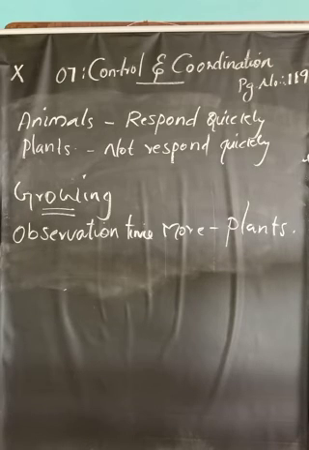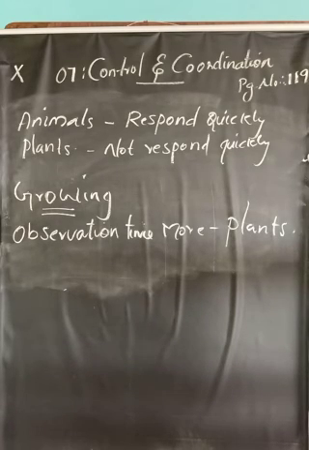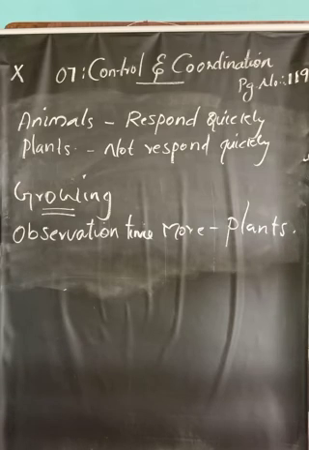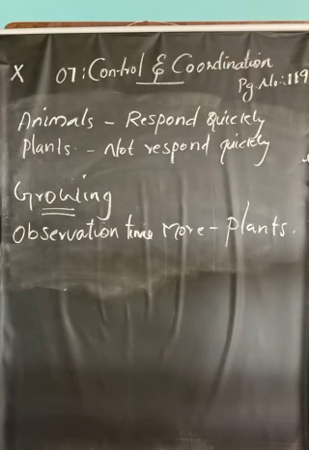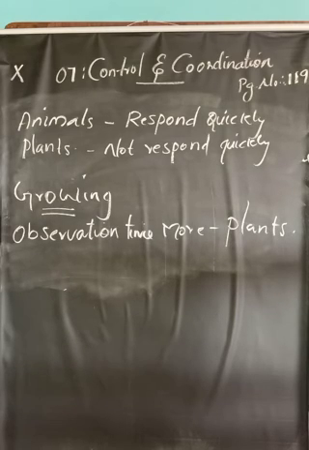Animals can respond to a stimulus very quickly, but plants take some time to respond, so plants respond to a particular stimulus very slowly by growing. The observation time is more in plants, so it takes time to observe the response of plants to a stimulus, but in animals we can easily observe the response.